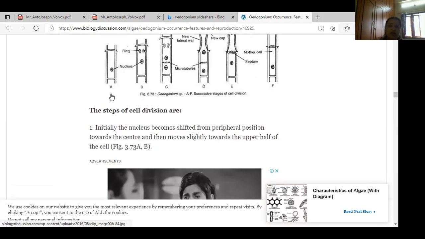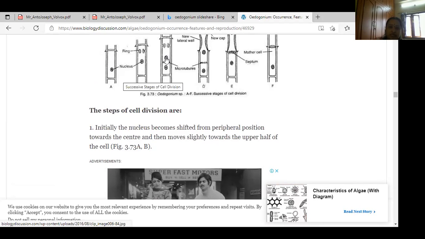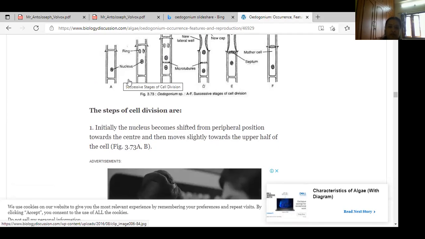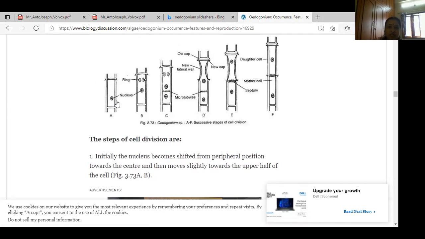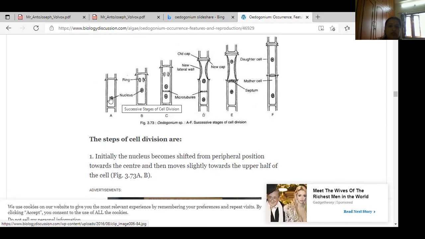See here, how does the division occur? First, initially the nucleus. Girls, you can observe the picture, very important. Initially, the nucleus shifts from its peripheral position. In the normal cell, you can observe the nucleus to one side.